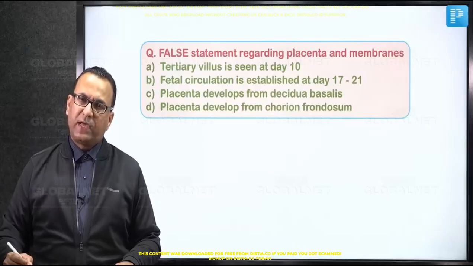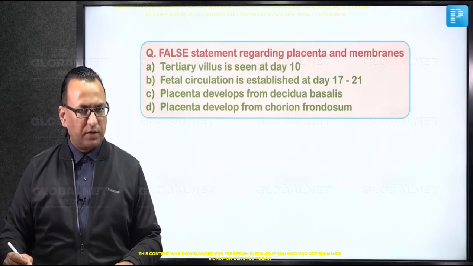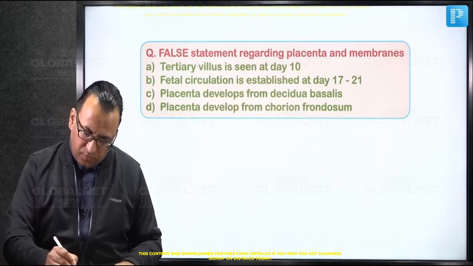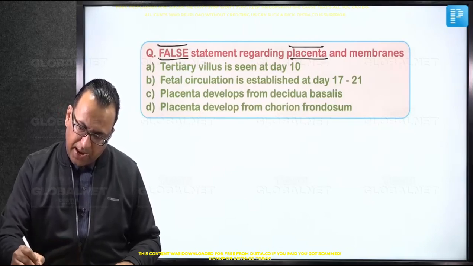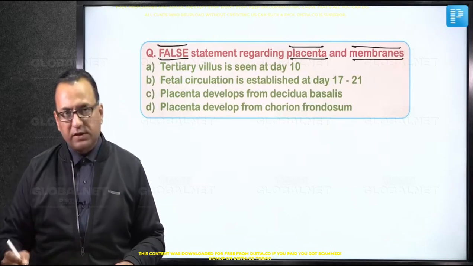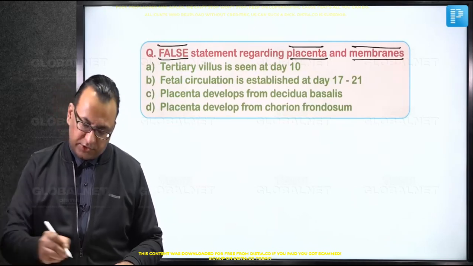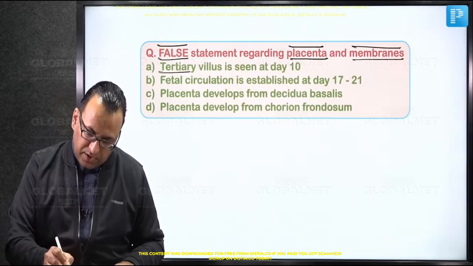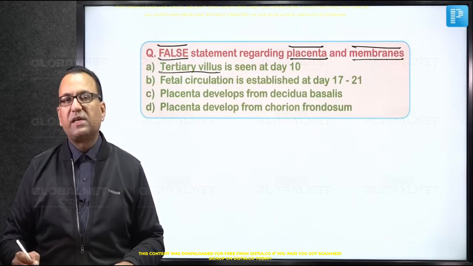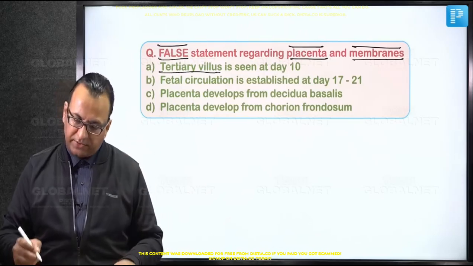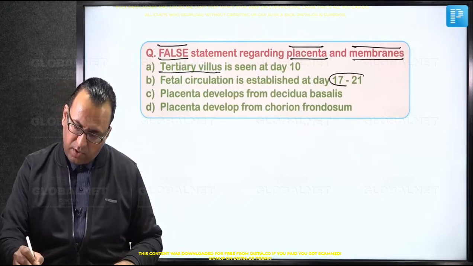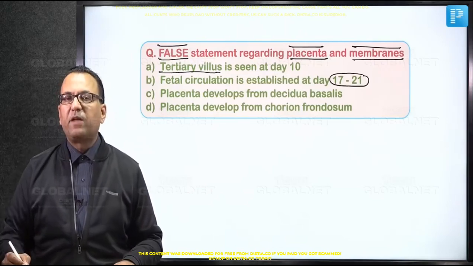Placental development, we have got one MCQ here which is asking us about the false statements regarding the development of placenta and its membranes. As we notice, the very first choice is asking us about tertiary villus. But then tertiary villus is actually developing in the 3rd week of development. In fact, it is day number 17 to 21. So obviously it cannot be day number 10.